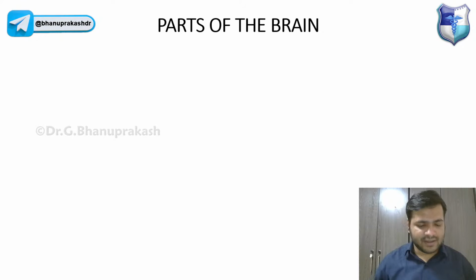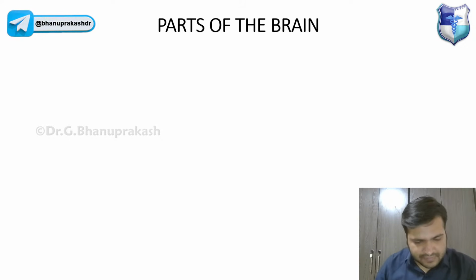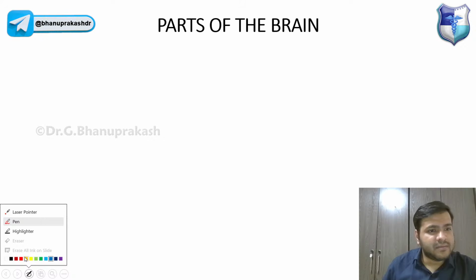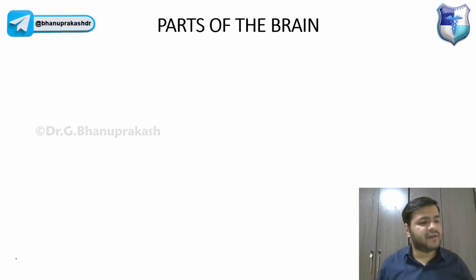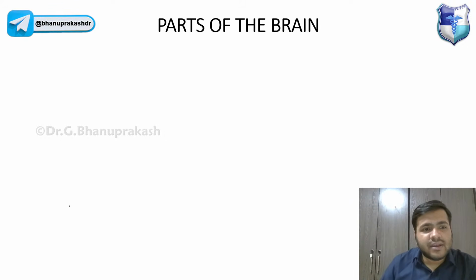Let us just try to draw a very simple diagram and try to simplify this, guys. Now the parts of the brain. Basically, the brain, it is divided into three parts, right? The forebrain, midbrain, and the hindbrain, guys. Let us just try to draw this.